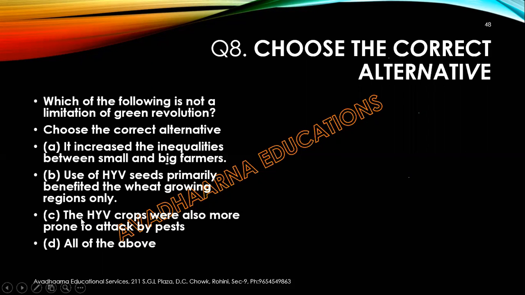C part, the HYV crops were also more prone to attack by pests. D part, all of the above. Please mark the word not a limitation of green revolution. You have to choose among the following options: A, B, C, and D.